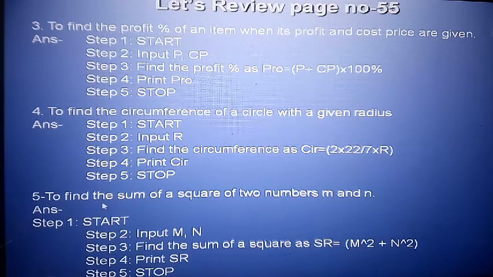And last, to find the sum of the square of two numbers m and n. So sum of squares, like this one: m to the power of 2 plus n to the power of 2. Okay, so input m and n, and the formula here is SR is equal to m to the power of 2 plus n to the power of 2, and print SR, then stop.